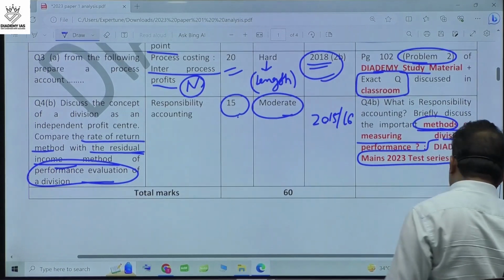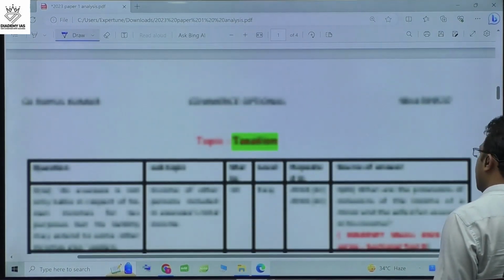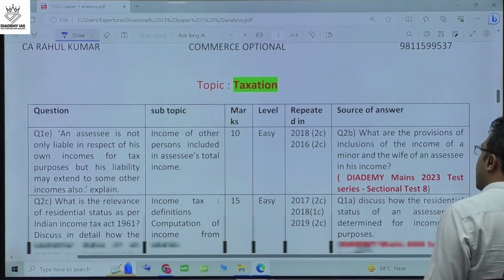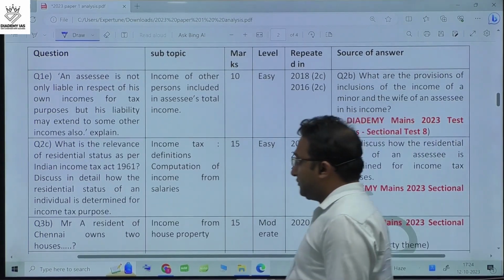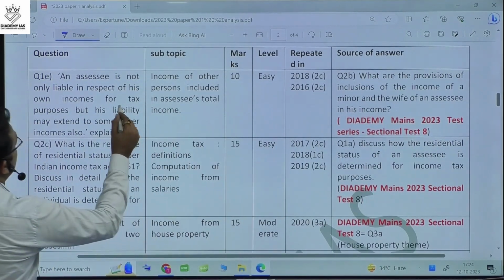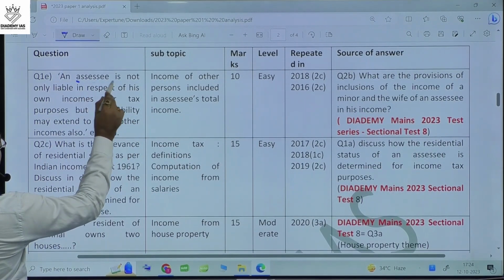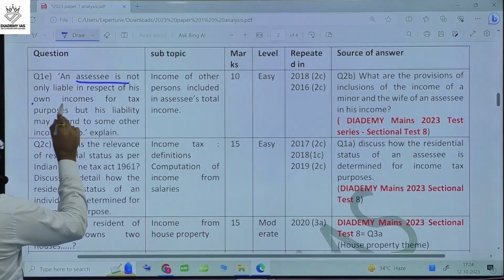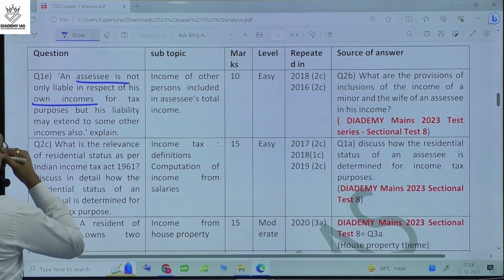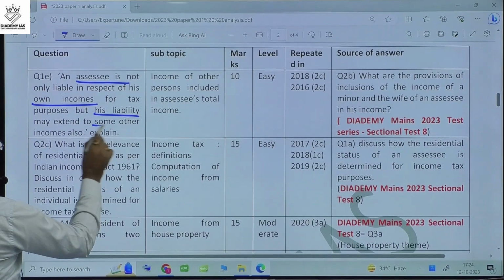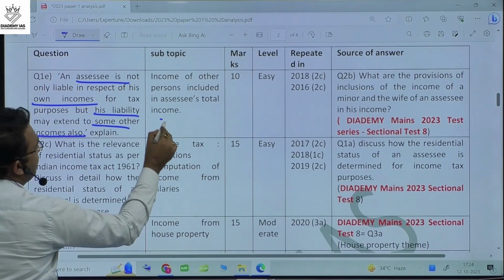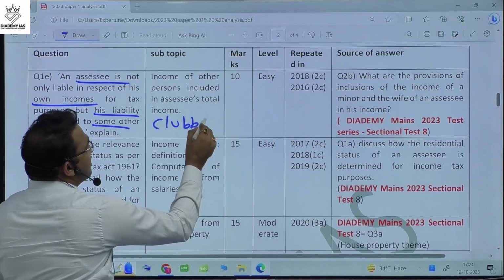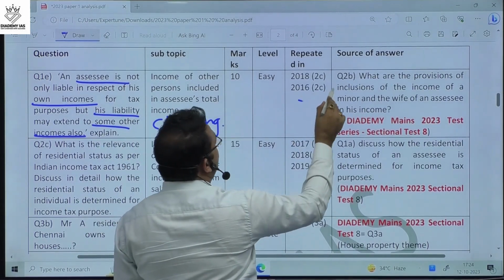Now, the next topic is taxation. In taxation, the first question was about clubbing. The assessee is liable not only in respect of their own income, but also for the income of other people. That means the clubbing chapter. Again, it was a very simple, direct question, repeated multiple times.